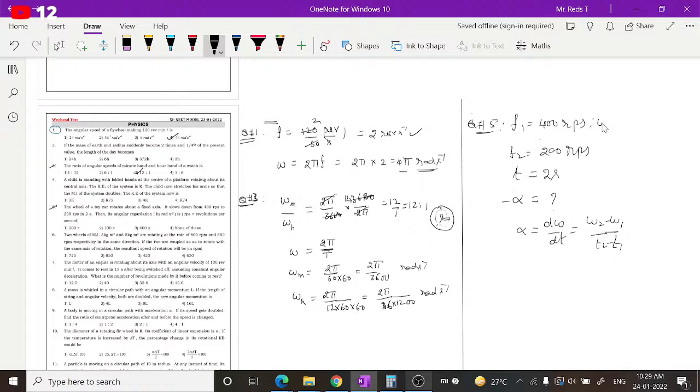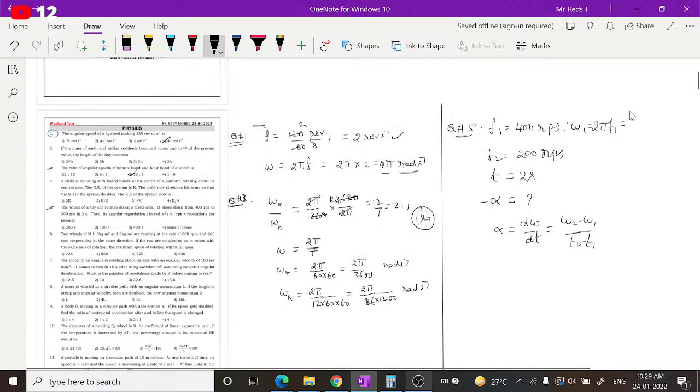Omega 1 can be expressed as 2 pi f1, which is 2 pi into 400, so 800 pi. Omega 2 is 2 pi f2, 2 pi into 200, so 400 pi.